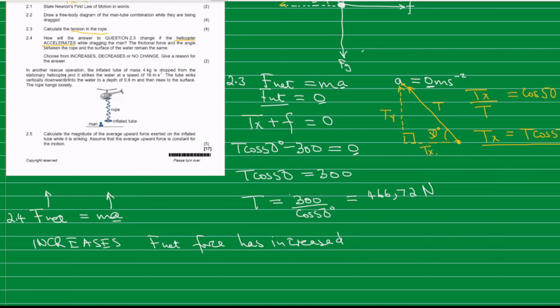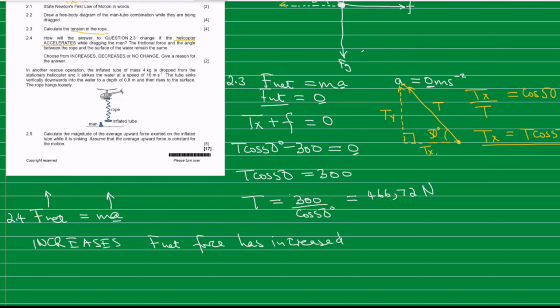Coming to the next part of the question, it says that in another rescue operation, the inflated tube of mass 4 kg is dropped from the stationary helicopter and it strikes the water at a speed of 16 meters per second.